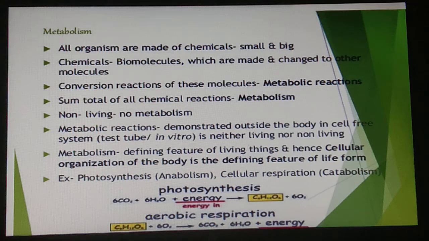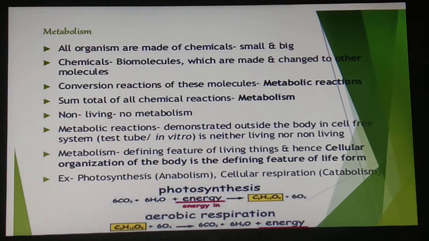Students, we'll continue with the next characteristic of living organisms, and that is metabolism. First of all, we should know what we mean by the term metabolism. Basically, it is a term used to describe all chemical reactions involved in maintaining the living state of cells and organisms.